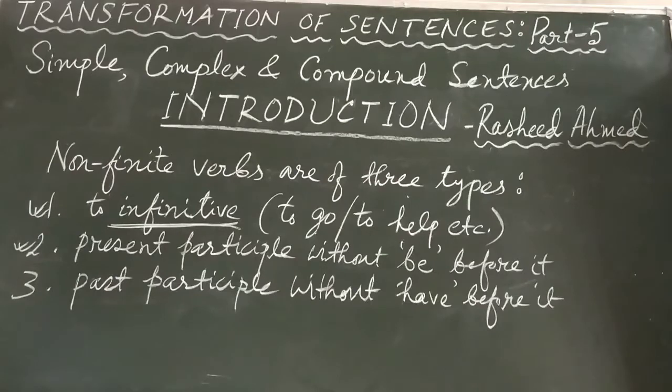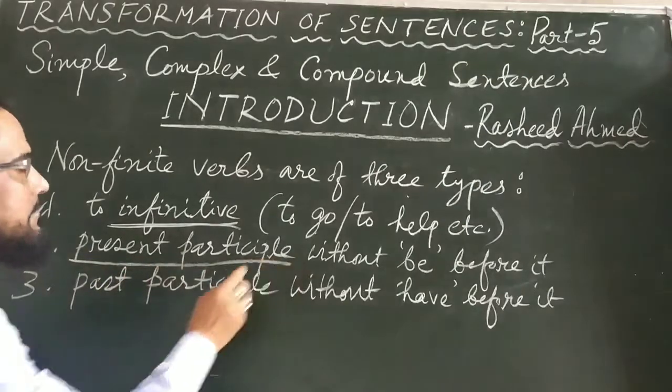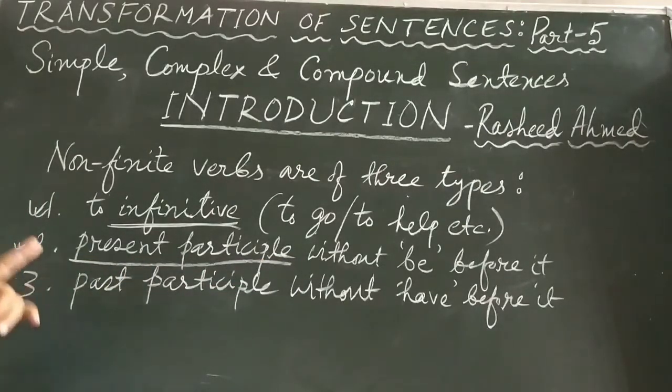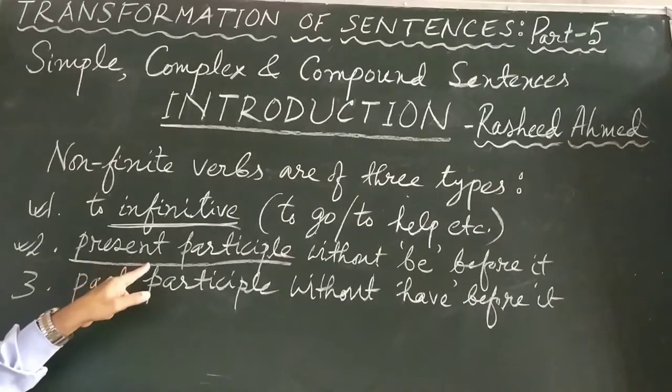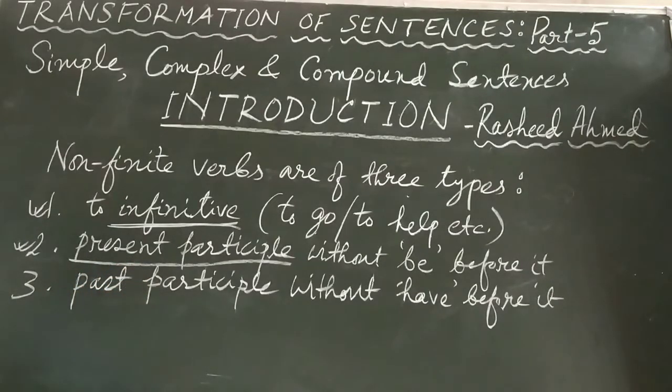For example, with the base form of the verb when ing is added: going, playing, seeing, reading, writing, running, working, helping, loving, sleeping. So these are all present participles. Verb plus ing has a name in grammar, that is called present participle. And when we make a sentence in continuous tense, present continuous or past continuous, then we use this form. And at that time before verb ing, we use be verb.